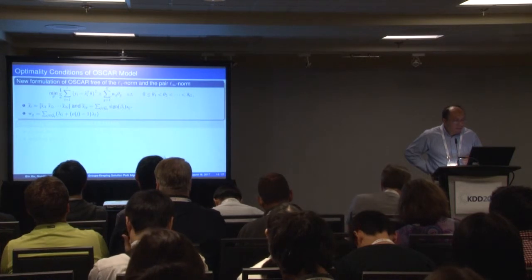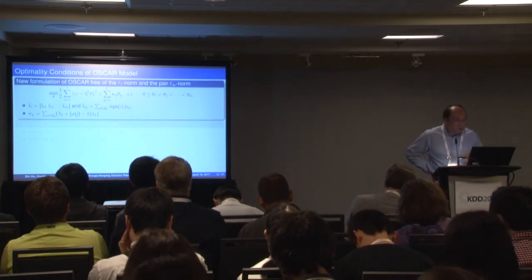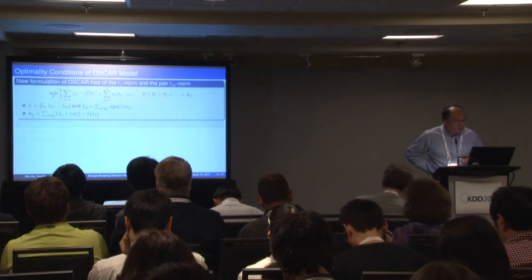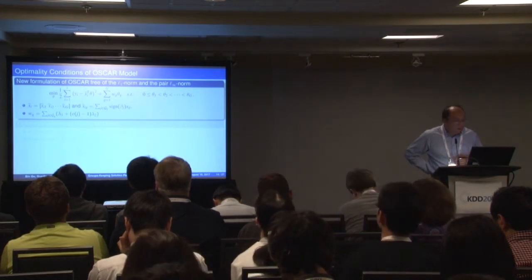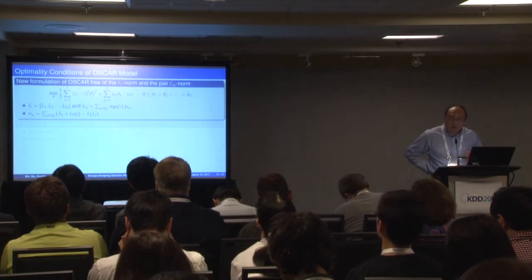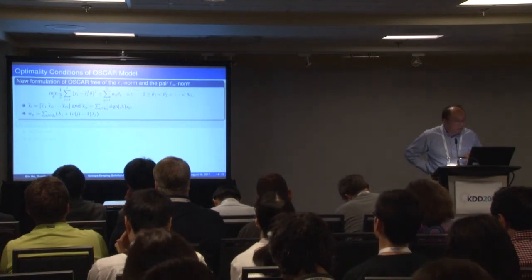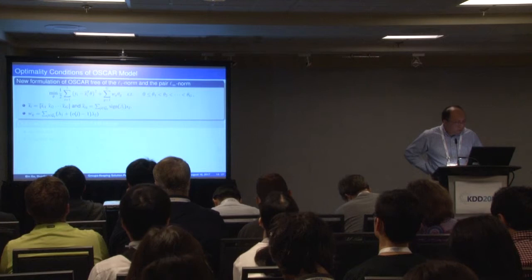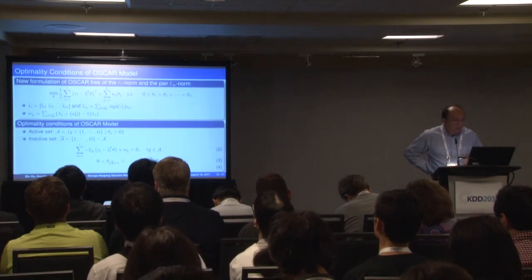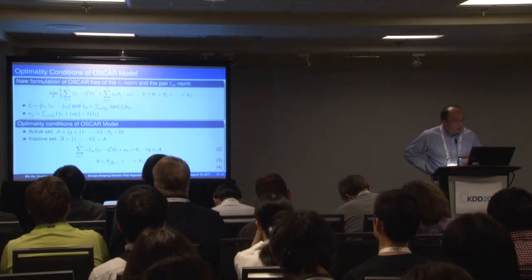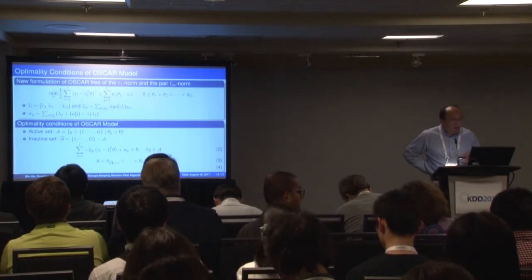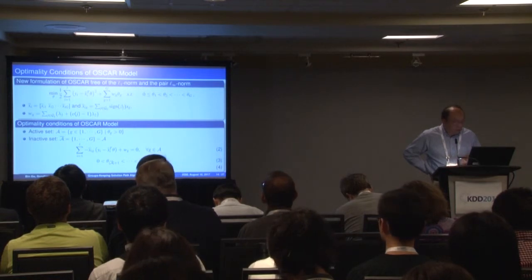Based on this notation, we can rewrite the original OSCAR model. Here theta is the sorted weights, and WG covers both lambda 1 and lambda 2 based on the trade-off. Based on the new objective, we can use the KKT conditions to get the optimality conditions for the OSCAR model.